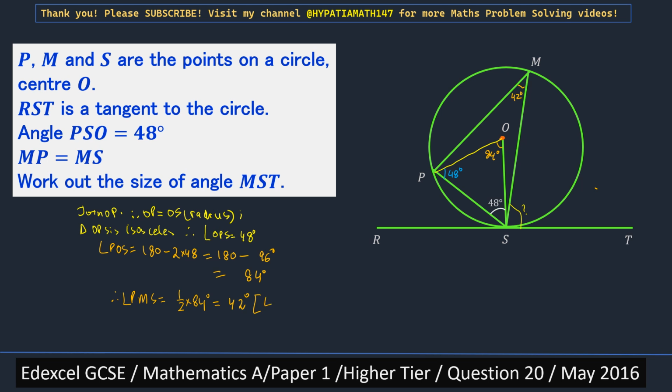So angle OPS and angle PMS are angles subtended by the same arc.